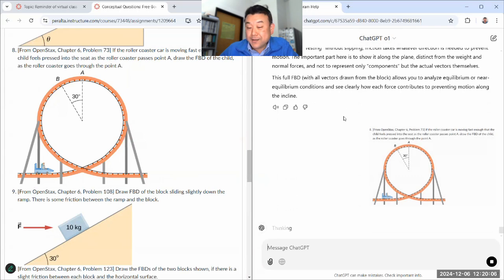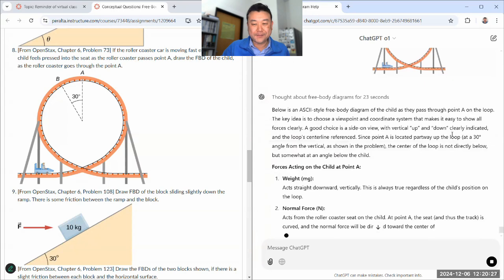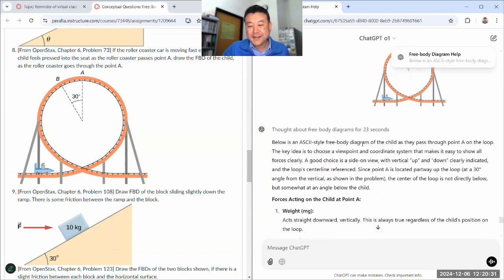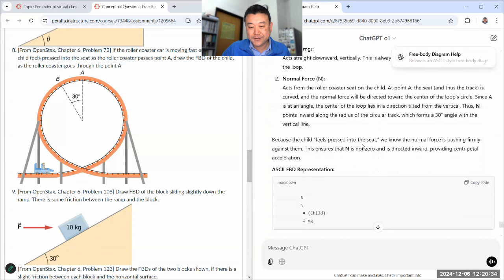Now, there's a new model out there, o1 Pro, but I don't have access to that. It costs $200 a month. I might pay for it for one month in the next semester, maybe, just to try a few questions. But yeah, I'm not paying for a $200 a month subscription for an entire year, at least not without there being a really good reason.